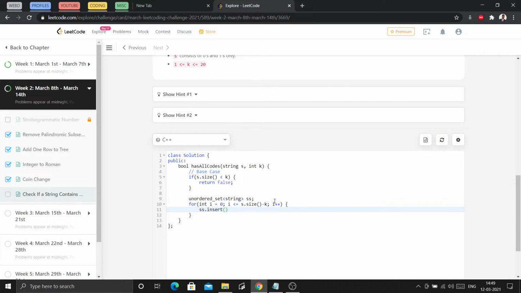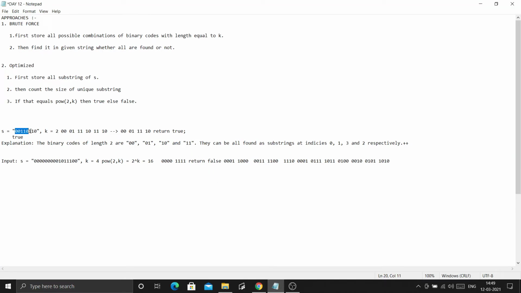And for the substring, I will use s.substr, starting from i, and the size we have to insert in the set is k. In this case I will start from i and go until size k. So this is all done here. We have inserted all the unique substrings from string s.